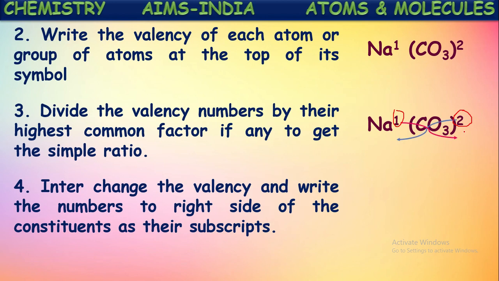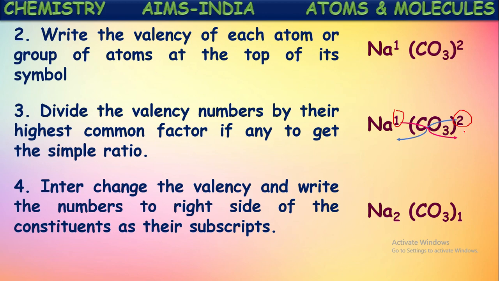See, in this way it used to be crisscrossed. Now it will become Na2CO3. Got it? Crisscrossing means we have to exchange their valencies remained after the elimination of the highest common factor. So remember that we are not taking the charge symbols. Did you observe that?